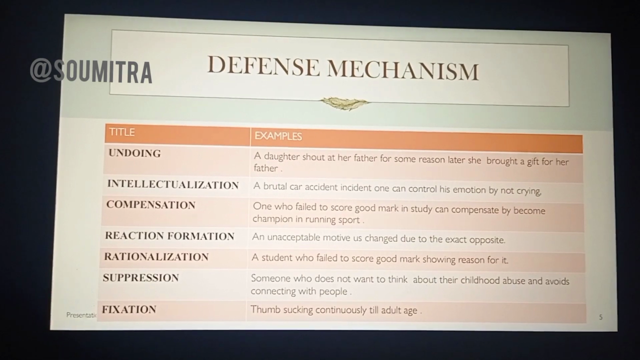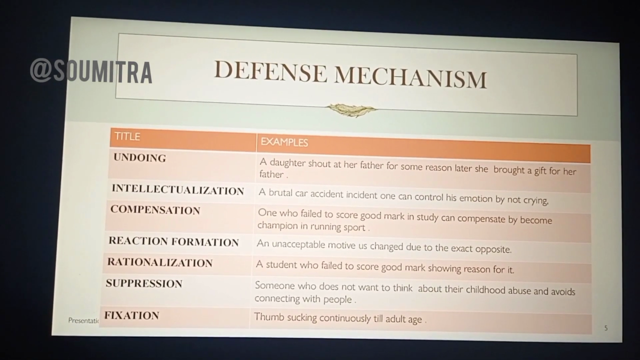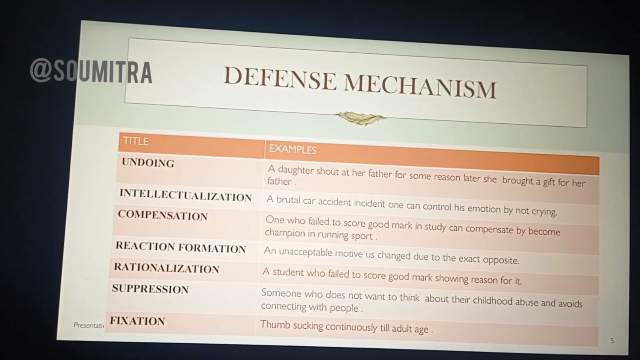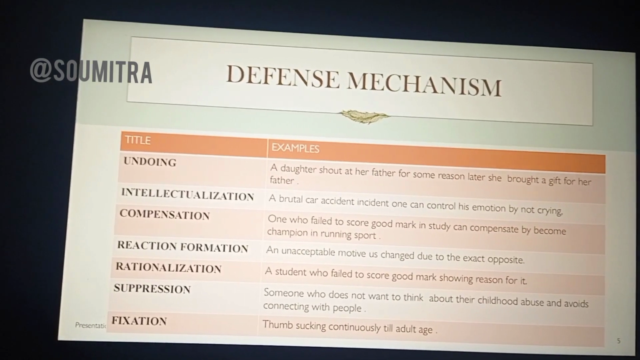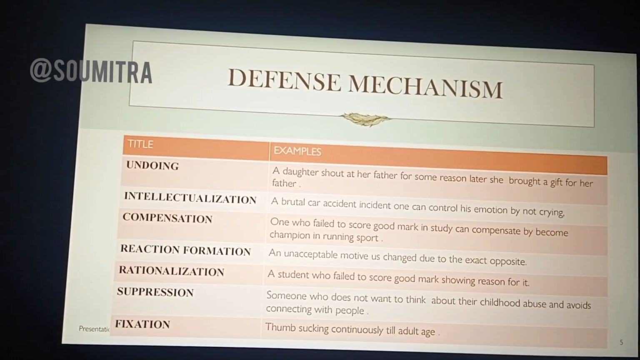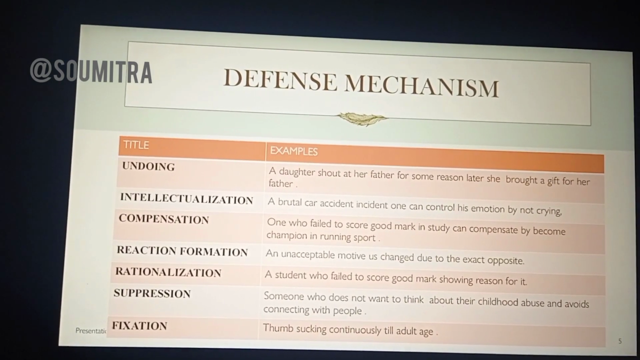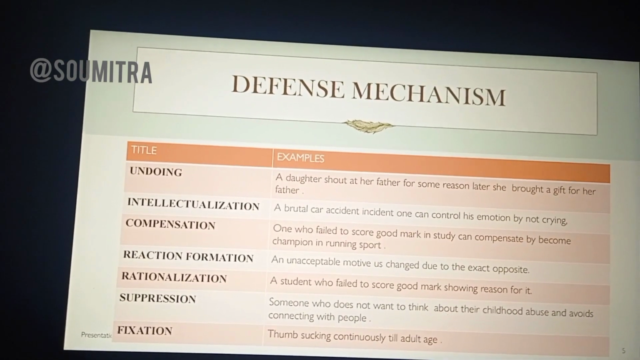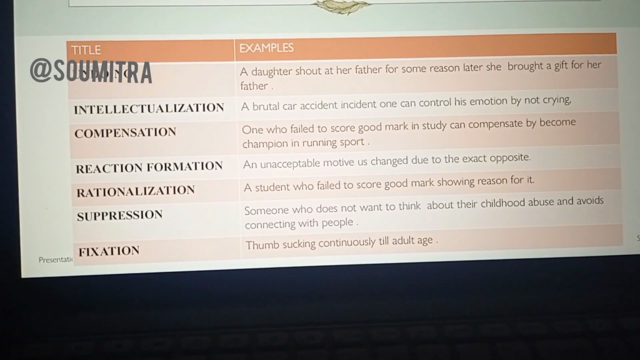Then intellectualization is a kind of defense mechanism where all the emotions of an individual can be hidden, right? Take an example, a brutal car accident incident, one can control his emotions by not crying. So it is a kind of emotional control defense mechanism, right? Intellectualization. Then compensation. What is the meaning of compensation?